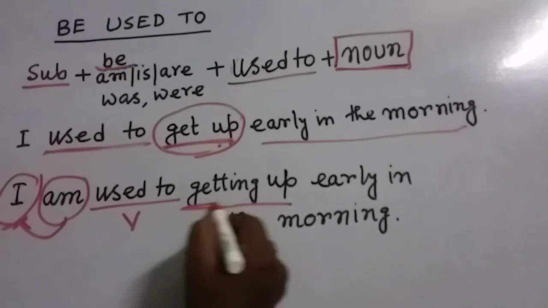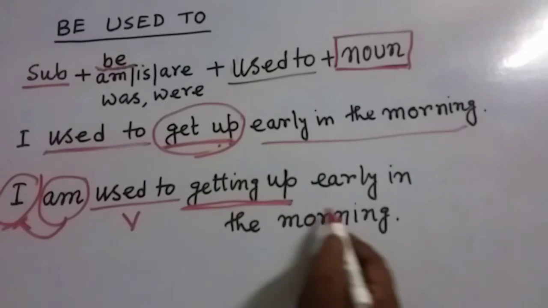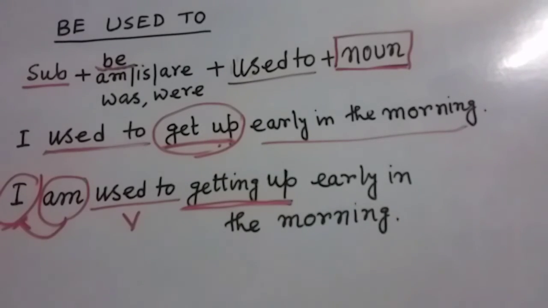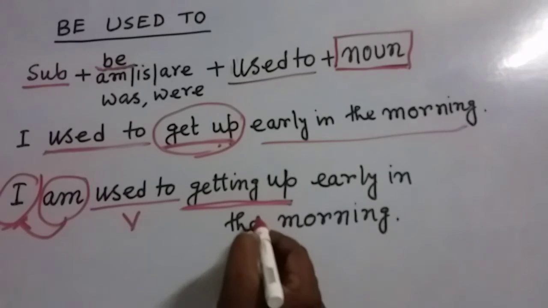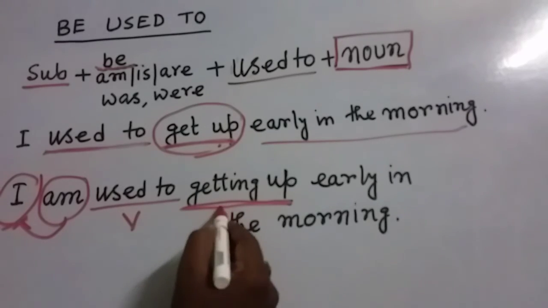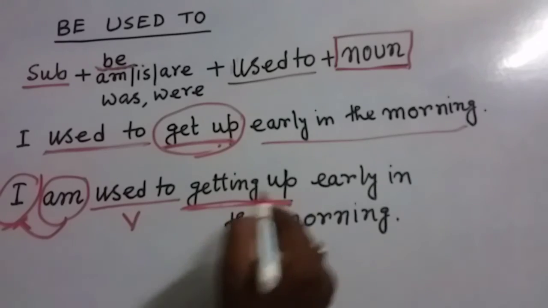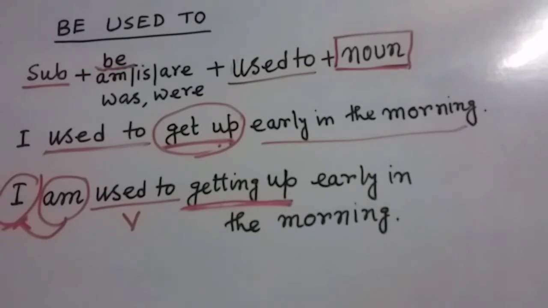It is actually a noun, it's not a verb. So, I am used to getting up early in the morning. It means I am habituated to getting up early in the morning. I am familiar with it. That means I don't feel any problem right now. I don't feel any problem to get up early in the morning. And here we have used the ing form.